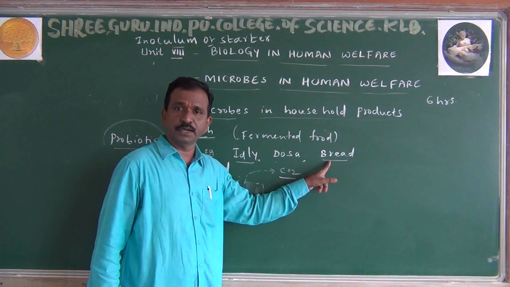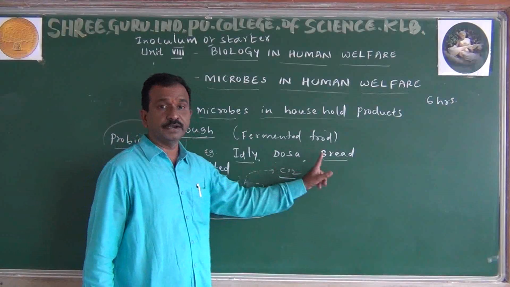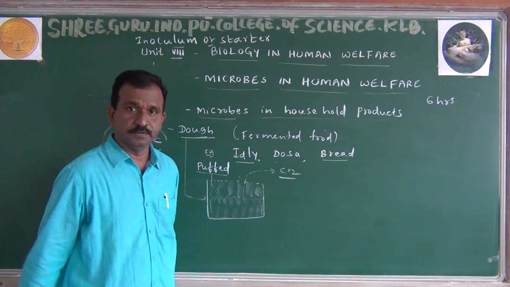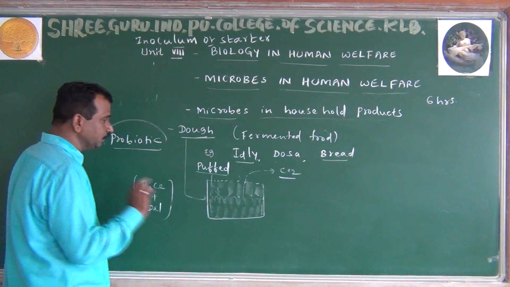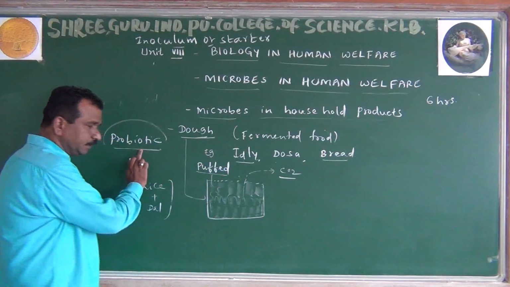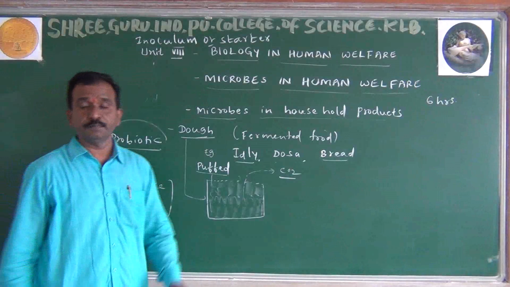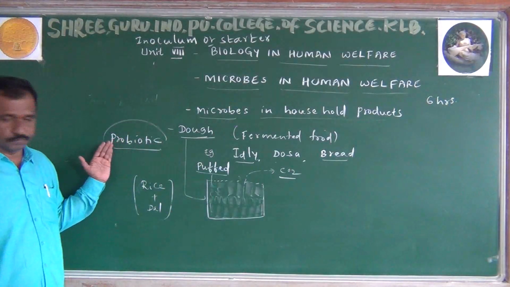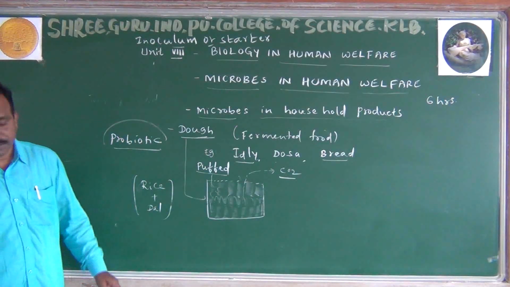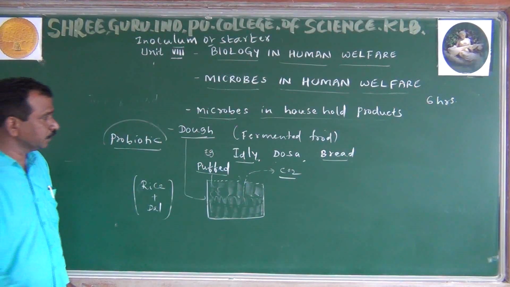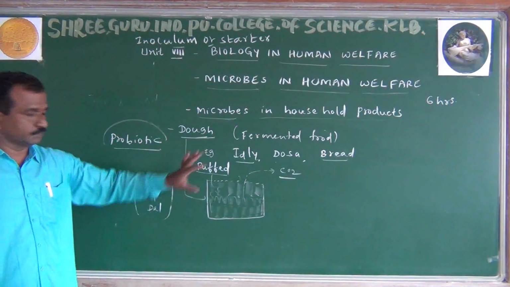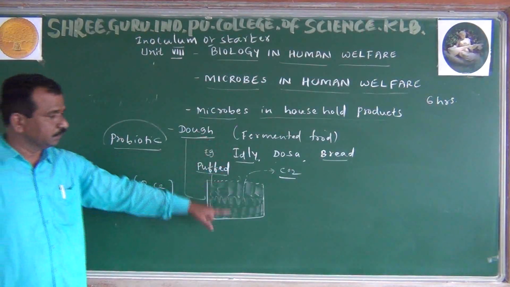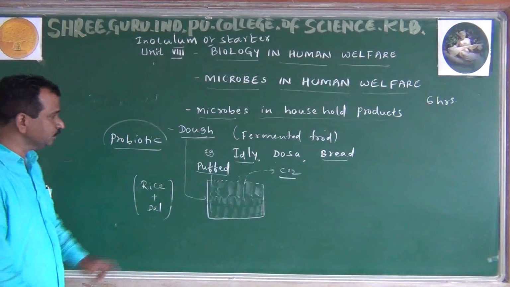When anybody goes to the hospital, we take idli, we take bread, we don't carry bajji. Why are we not taking it? Just because of that. You have to remember that they are acting as probiotics. Sugar patients can also collect it. See how important it is. These are the live microorganisms what we are observing. Dough means puffed appearance, soft appearance, which happens by discharge of carbon dioxide. Just remember that.